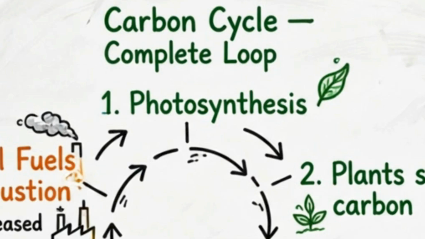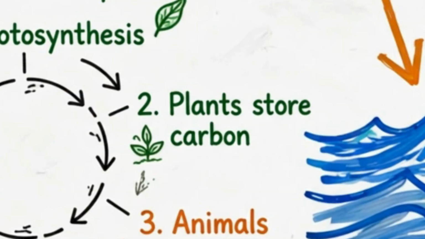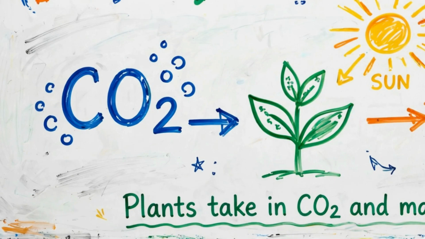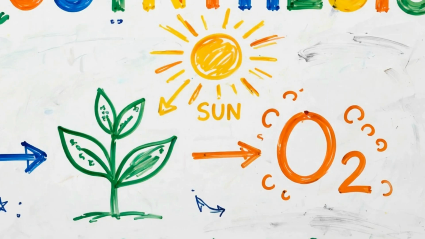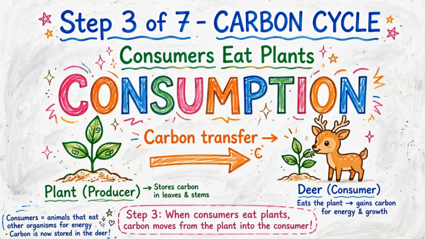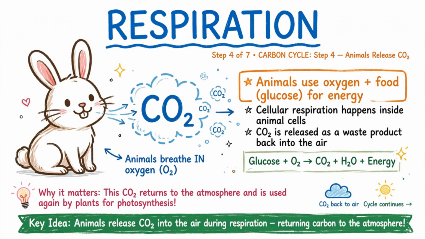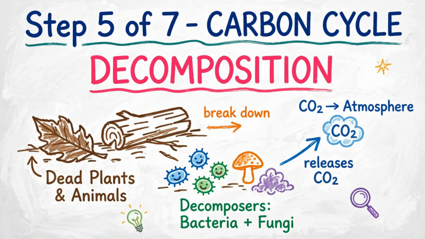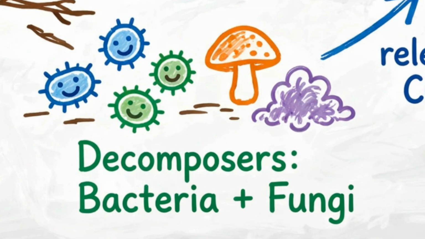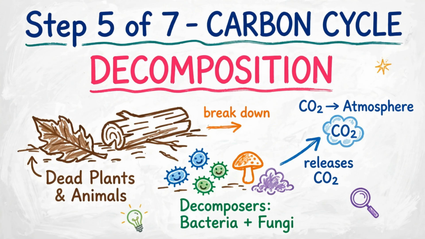Second, we have the living loop. This is how carbon moves right through biological life. Plants pull CO2 from the air via photosynthesis to make their own food. Then animals eat those plants for energy and literally breathe that carbon right back out. When plants and animals eventually die, decomposers like bacteria break them down, releasing that carbon back into the sky. It's a perfect biological relay race.